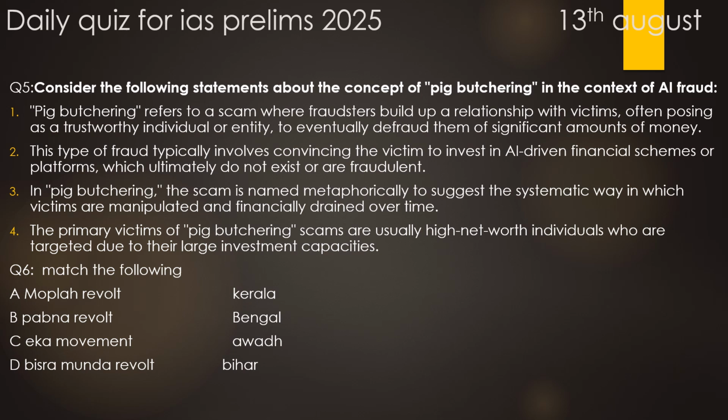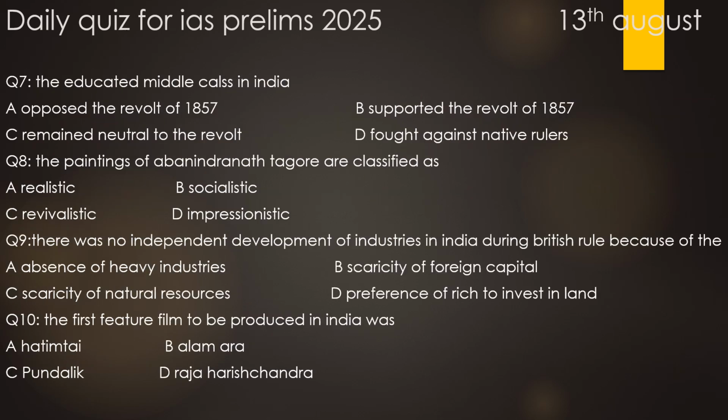Mappila revolt, it was in Kerala. Pabna revolt in Bengal, Eka movement in Awadh, and Birsa Munda revolt in Bihar. So all these four are matched correctly. Now moving forward to question number 7. Here it is about the revolt of 1857.